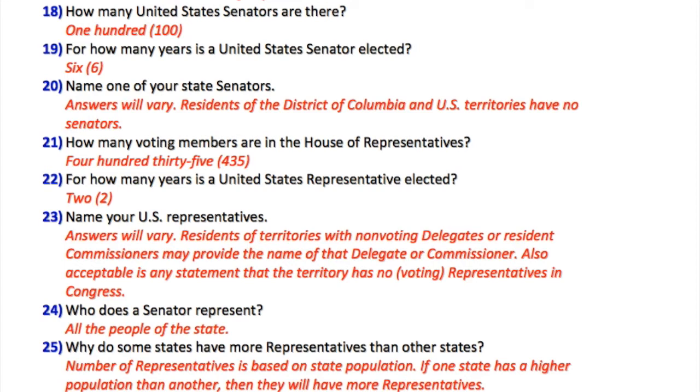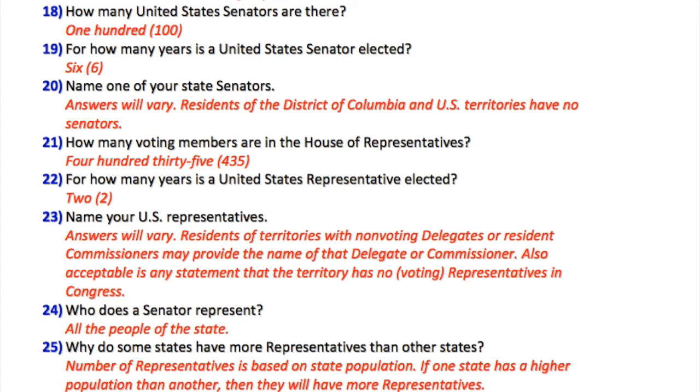20. Name one of your state senators. Answers will vary. Residents of the District of Columbia and U.S. territories have no senators. 21. How many voting members are in the House of Representatives? 435. 22. For how many years is a United States representative elected? 2. 23. Name your U.S. representatives. Answers will vary. Residents of territories with non-voting delegates or resident commissioners may provide the name of that delegate or commissioner. Also acceptable is any statement that the territory has no voting representatives in Congress.